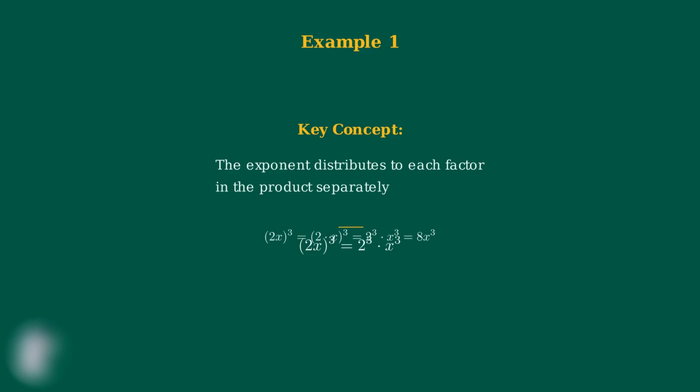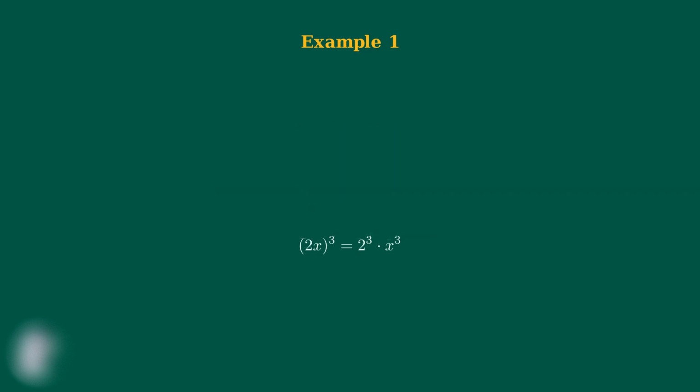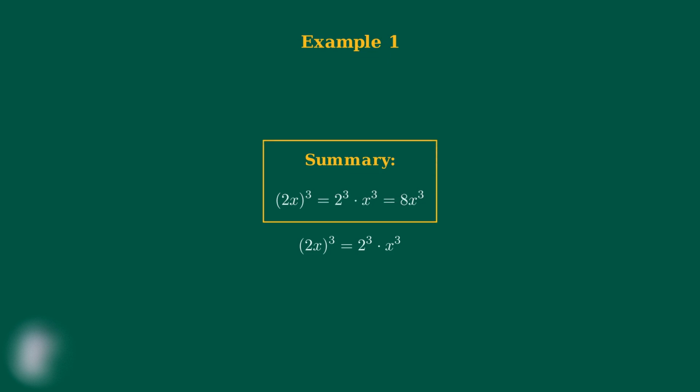The power of a product rule allows us to distribute the exponent of 3 to both the coefficient 2 and the variable x separately. Remember, this fundamental principle will help you simplify more complex expressions as we move forward. The key is to always distribute the exponent to every factor inside the parentheses.